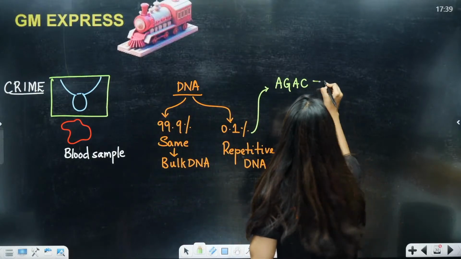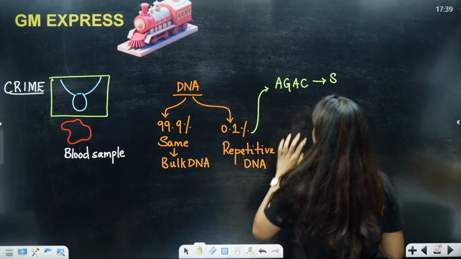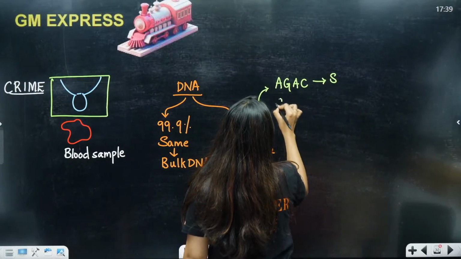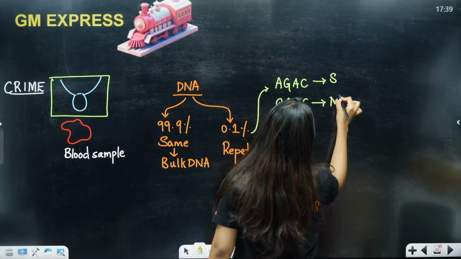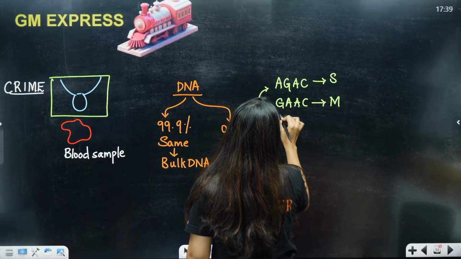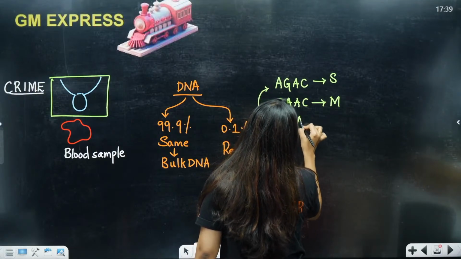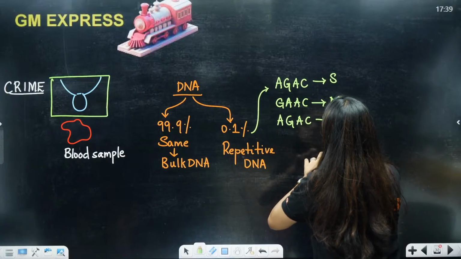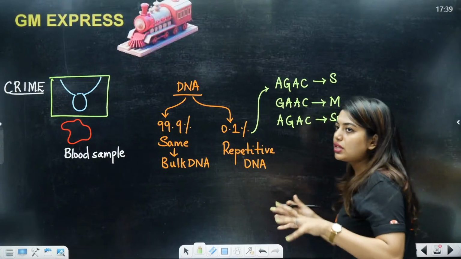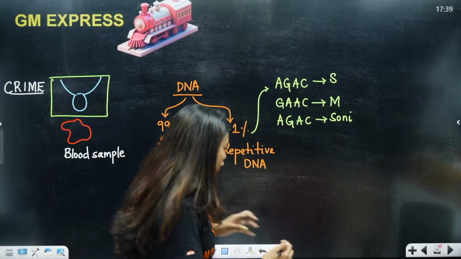Now let's say this is Sukanya's sequence. Now Madhumita will have AAC, and Sony will have AGAC. So now Sukanya and Sony have the same sequence. Ma'am, does that mean that they're twins or something? No. Now what is going to happen, students?